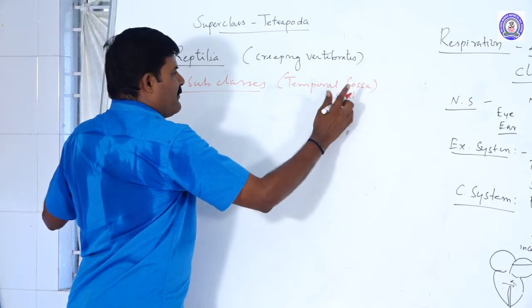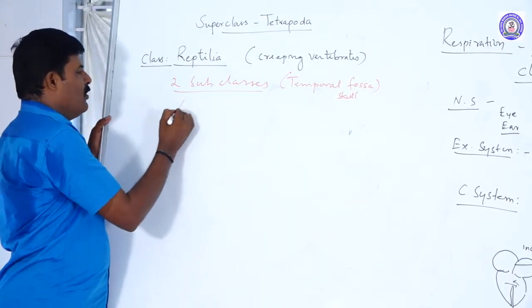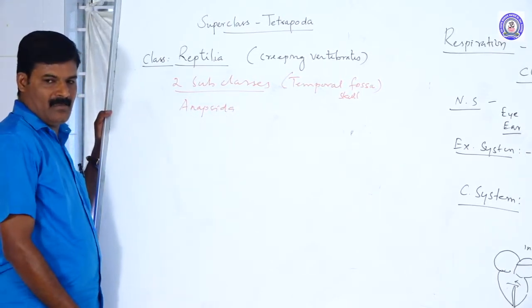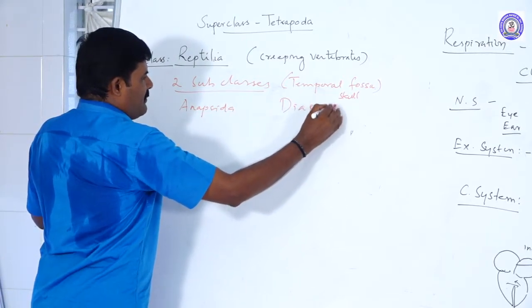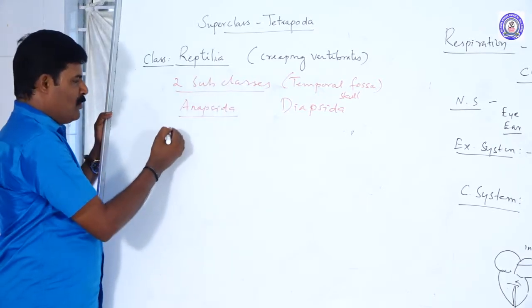There are two subclasses. One is called Anapsida. The second one is called Diapsida. Anapsida have no temporal fossa.